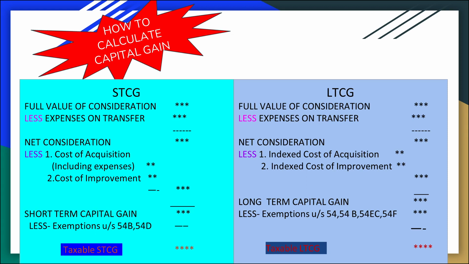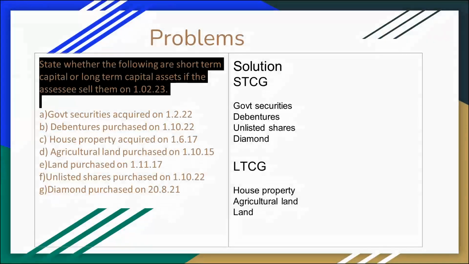Next we calculate the long-term capital gain. First we take the full value of consideration, that is the sales value of the asset, less expenses on sales, giving net consideration. After that, we deduct indexed cost of acquisition and indexed cost of improvement. Here, indexed cost means the actual cost and improvement cost inflated by using the cost inflation index of the year. So we get the present value of the asset. So we get the long-term capital gain, then less deduction under section 54, 54D, 54EC, 54F. We get the result of taxable long-term capital gain.